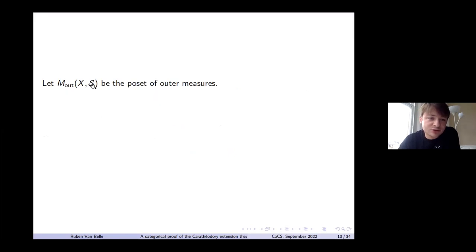Then I'm going to use M out X for the poset of outer measures. So that's notation.